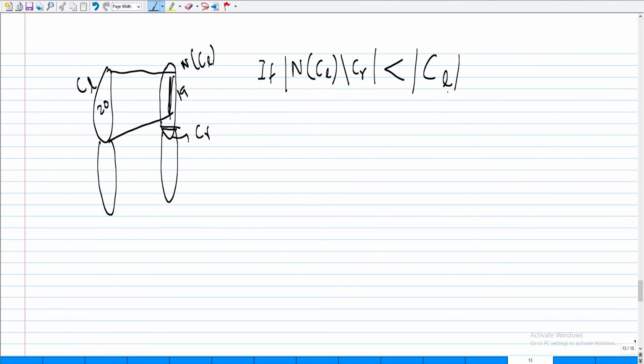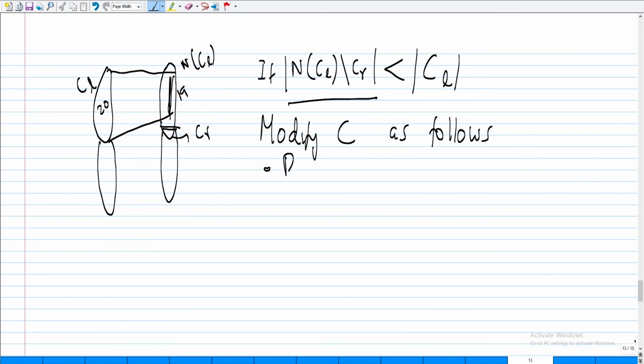I will cover those edges using these guys. Modify C as follows. Remove CL, add the vertices in N of CL minus CR.